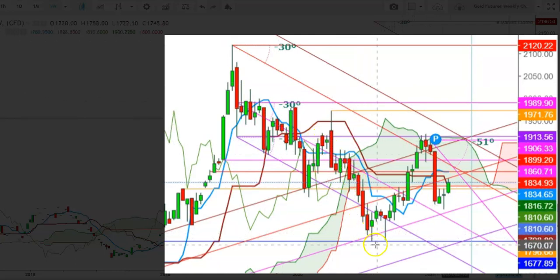Since then we have seen the gold futures remain under heavy selling pressure, when the gold futures finally tested a low at the levels of $1677 during the month of March 2021, and once again tried to move upward but faced stiff resistance at the levels of $1755, and once again moved downward and tested this level once again.